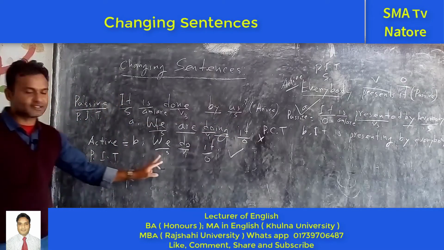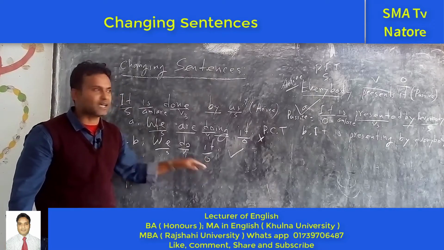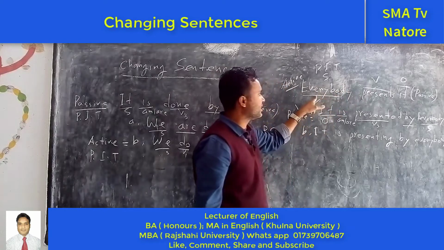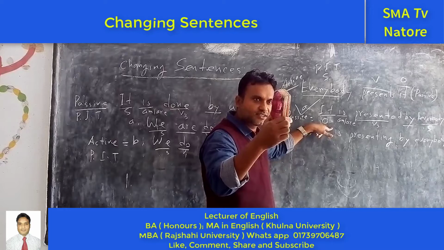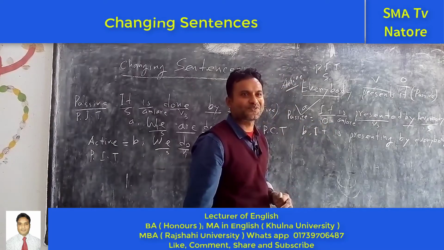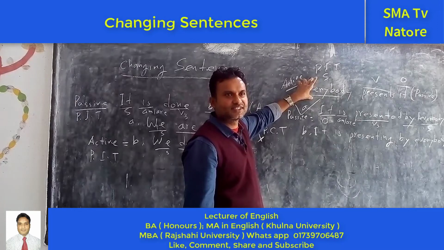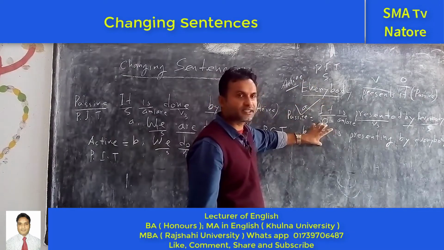And active voice: subject, the present form of the verb, next one is object. I have given it only oppositely. First I have given the active voice, next you have to make it the passive voice. Do you understand? This one is active voice or passive voice? Good. This one is, but it is not correct. But why?